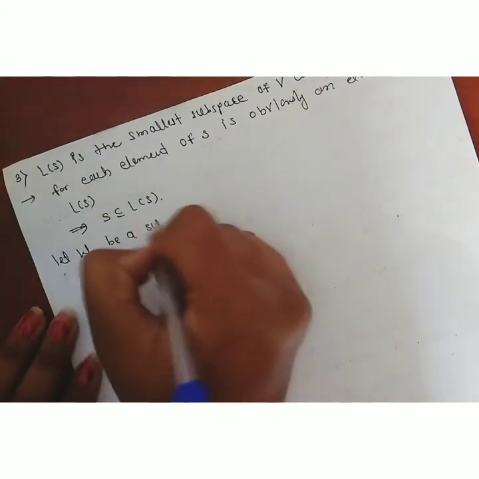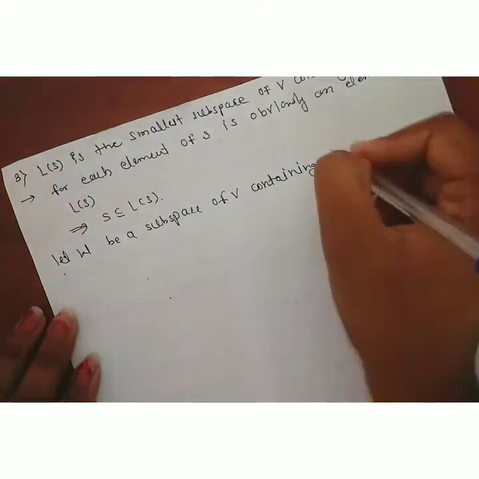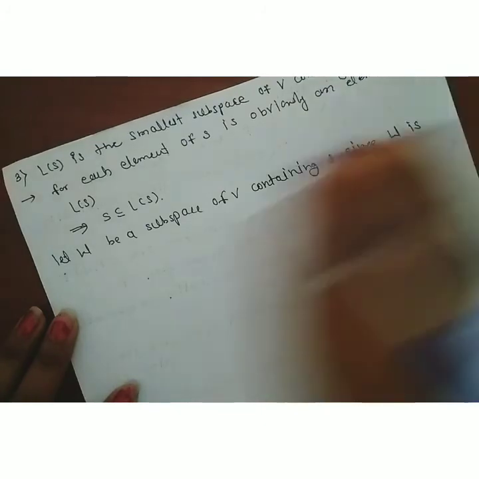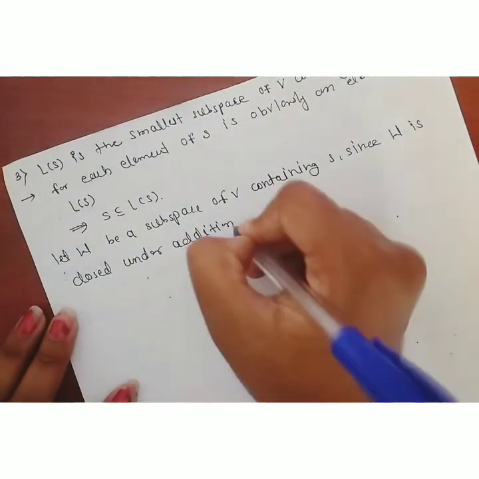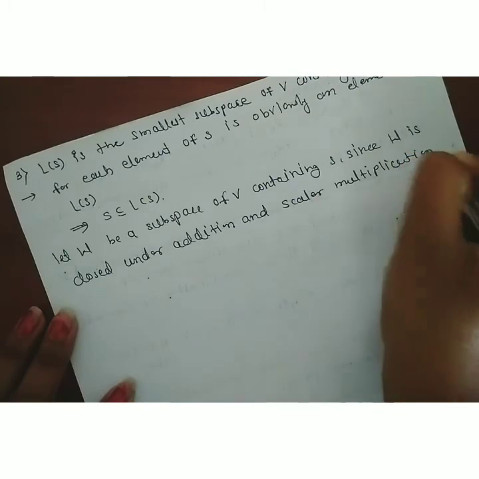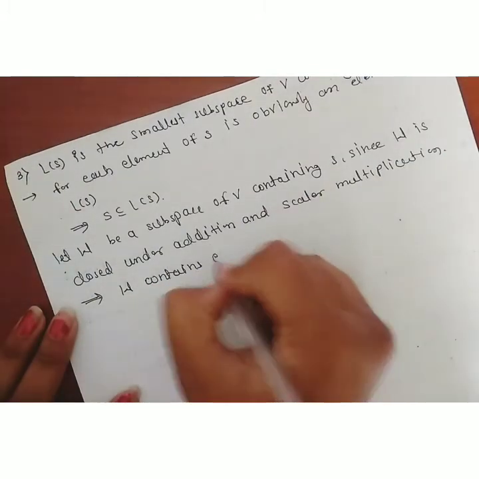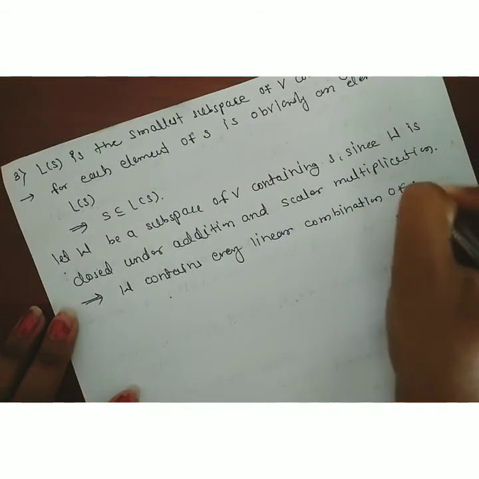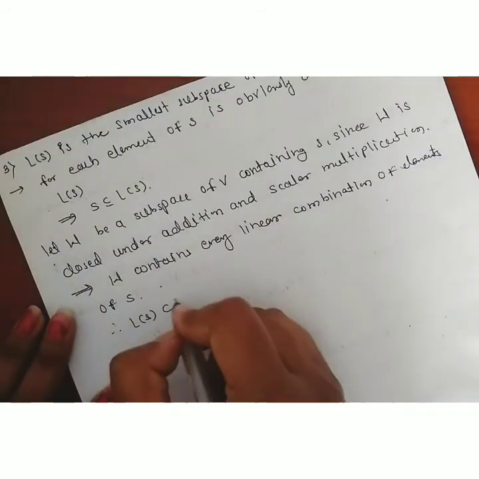Let W be a subspace of V containing S. W is any subspace which is containing S. Since W is closed under addition and scalar multiplication, this implies W contains every linear combination of elements of S. Therefore L of S is contained in W.